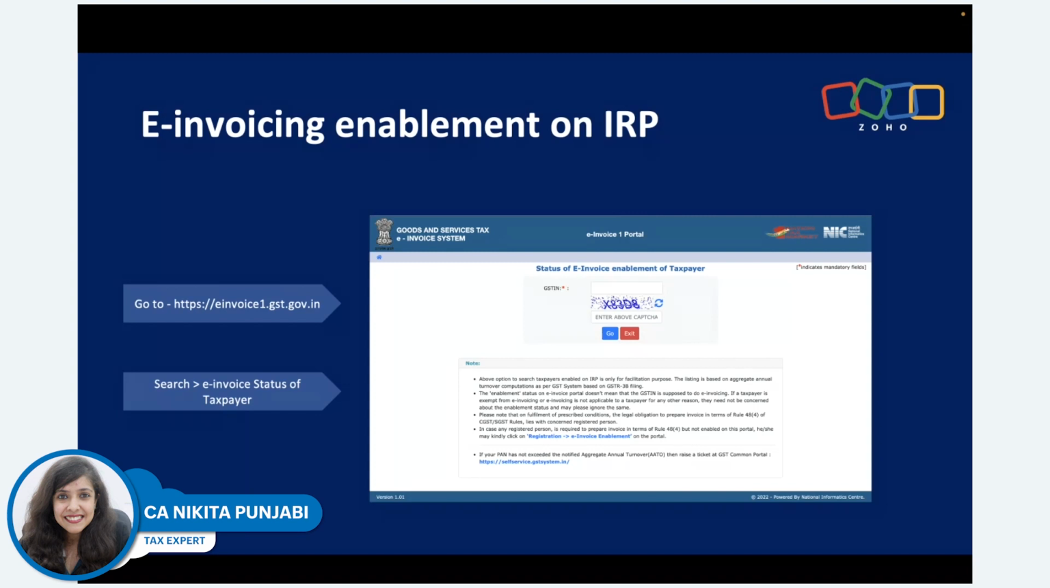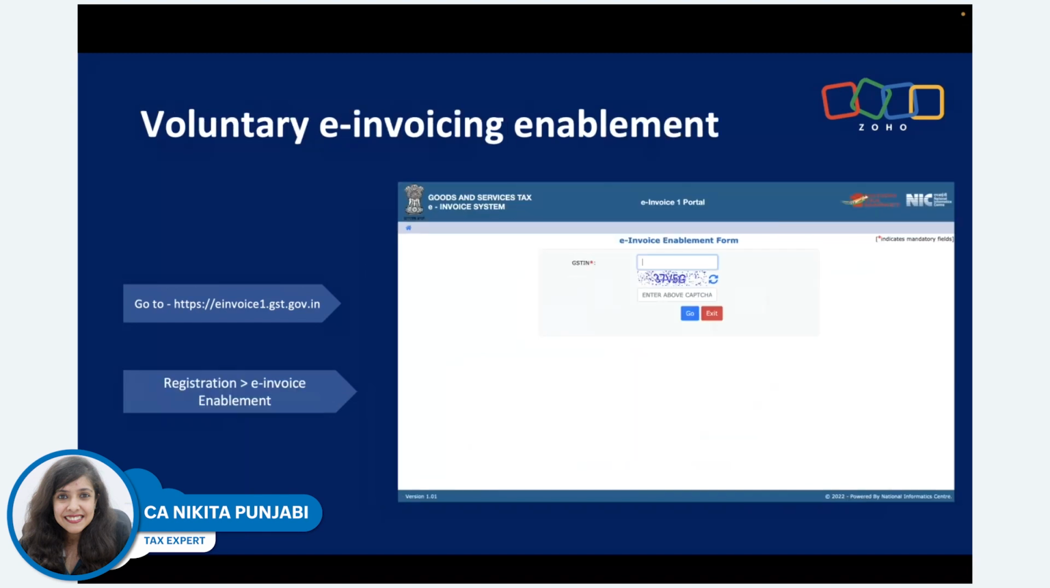whether e-invoicing has been enabled. And then if you feel that no, but it's actually applicable to me, I want to apply for voluntary enablement, there's also an option again on the same website. You go to registration, e-invoice enablement, and you can put your GSTIN and get e-invoicing enabled for your organization. Of course, the main criteria remains that your aggregate turnover in any of the preceding financial years from 2017-18 to 2022-23 should exceed 5 crore rupees. Only then e-invoicing becomes applicable.